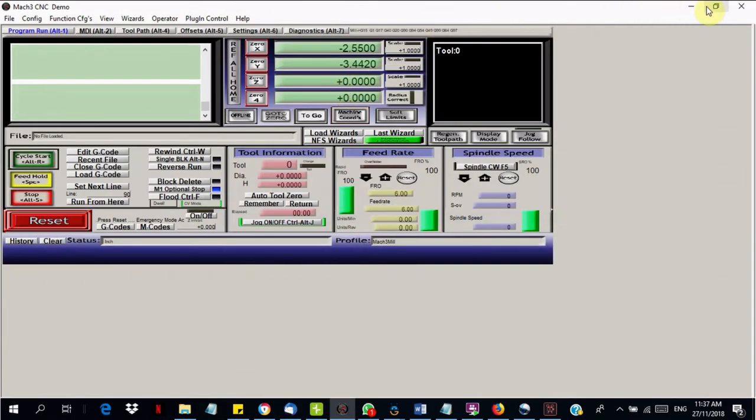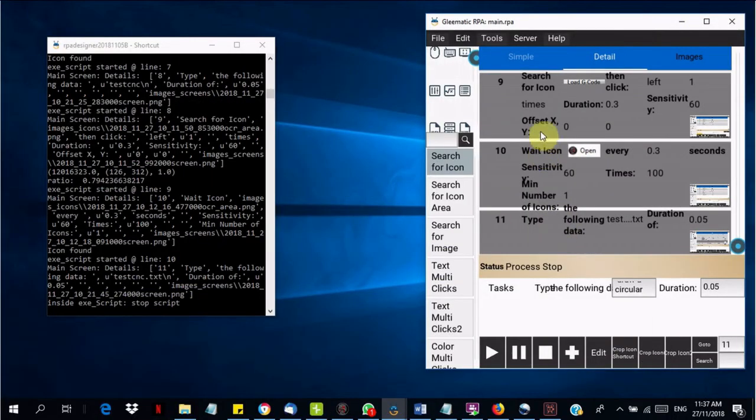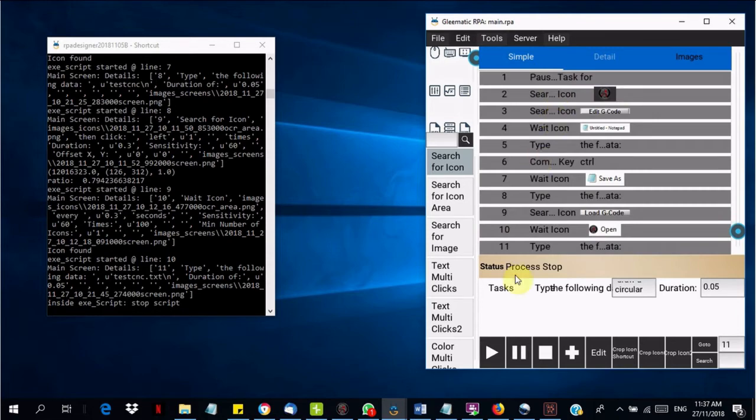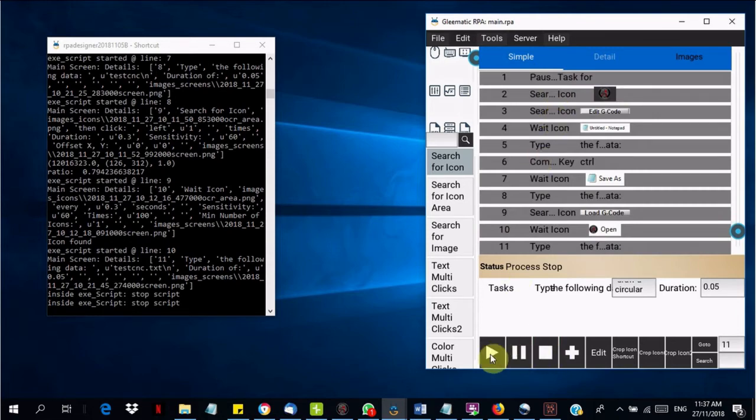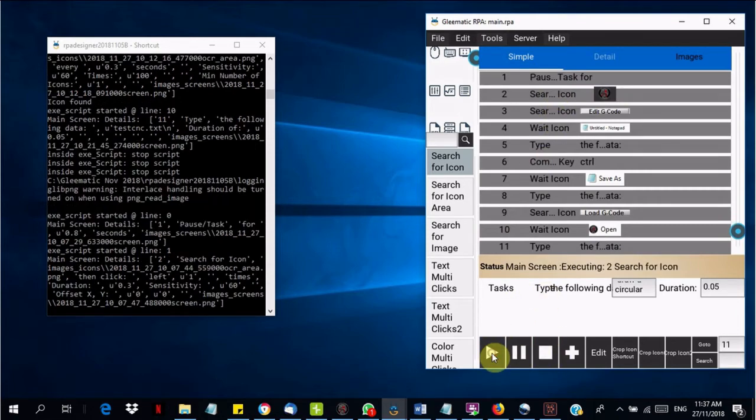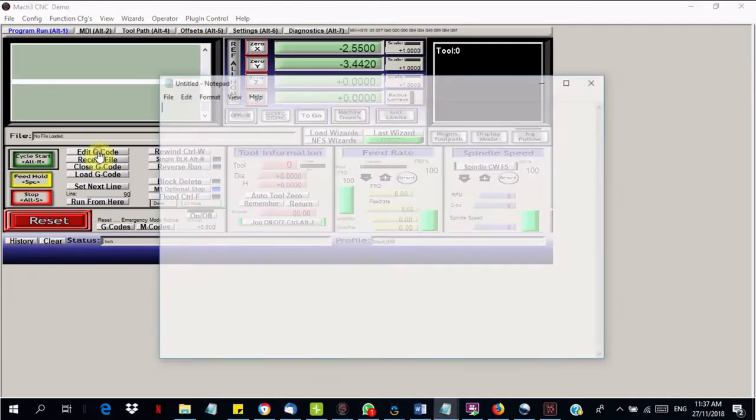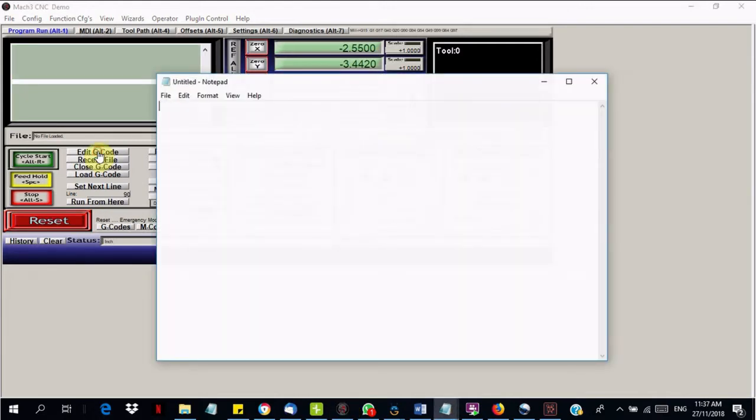Now we go to our designer and click the play button. Now Gleematic is taking over. Gleematic clicks on the Edit G-code button and the CNC software will provide us a notepad to type the script.